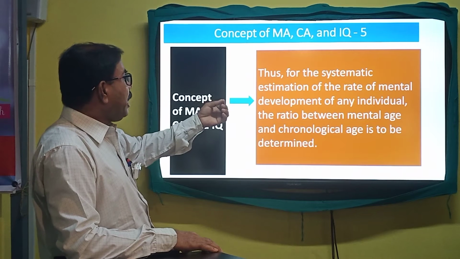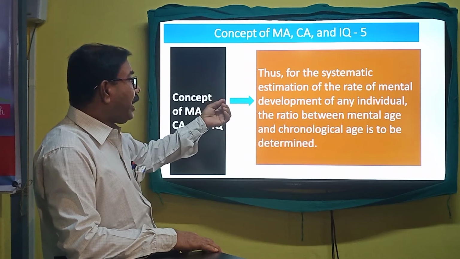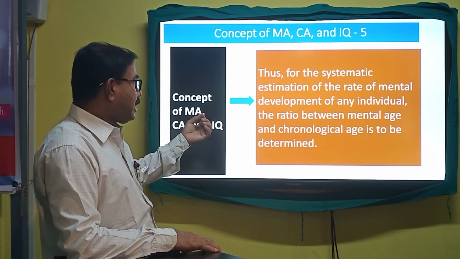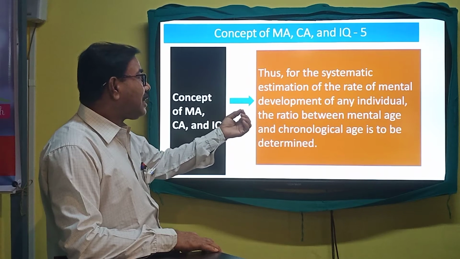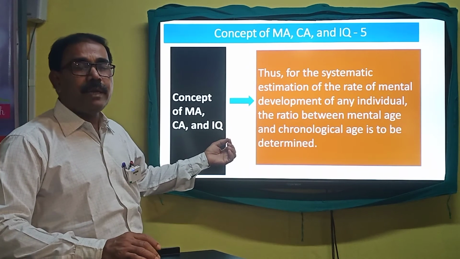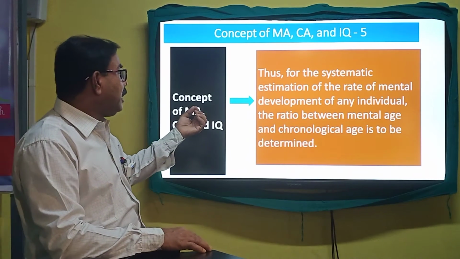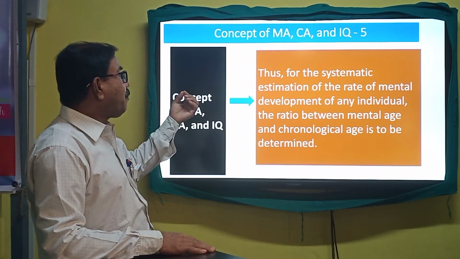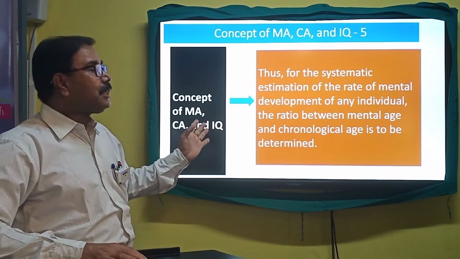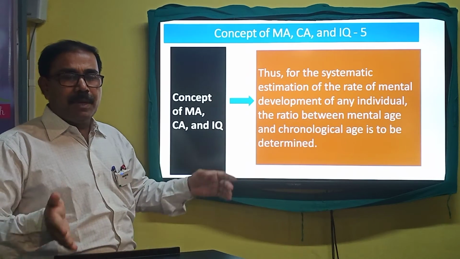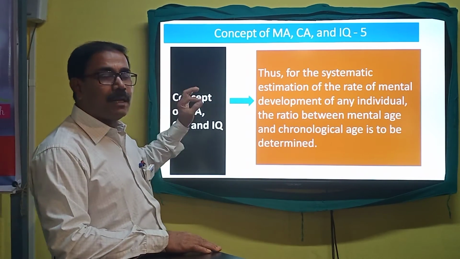Thus, for the systematic estimation of the rate of mental development of any individual, the ratio between mental age and chronological age is to be determined. Means, for knowing the level of intelligence or intellectual capabilities, we are to apply the formula, that is IQ equals MA divided by CA into 100%, and automatically the result will come out.